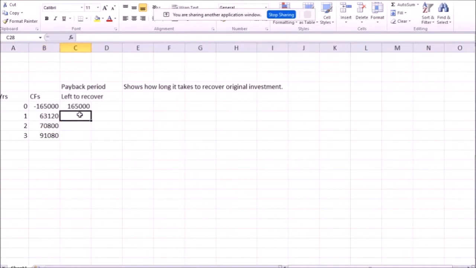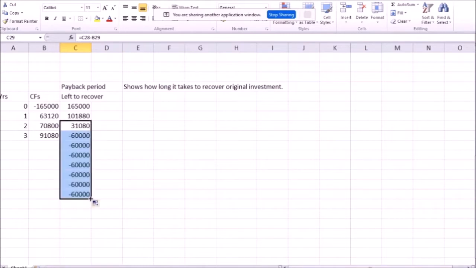So for the rest of the column, I'm going to type equals this number minus this number, enter. This will show me how much I still have to recover by the end of the first year, by the end of the second year, and keep going, by the end of the third year, fourth year, fifth year, and so on. And copy it only until you see a negative number. A negative number means that you've already recovered all of your money and even got some more back.